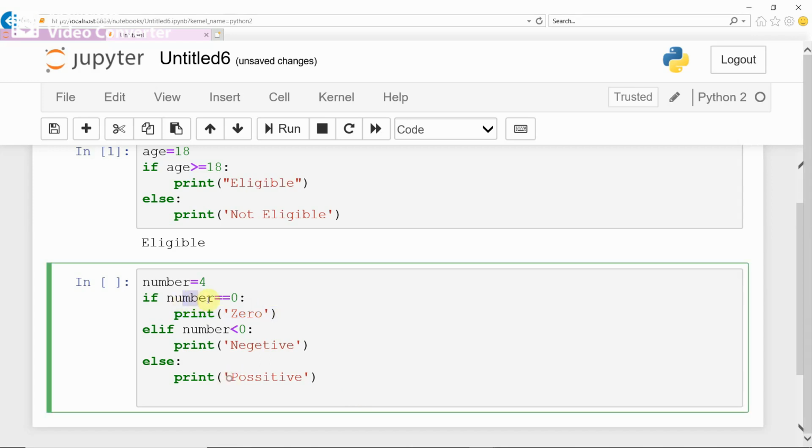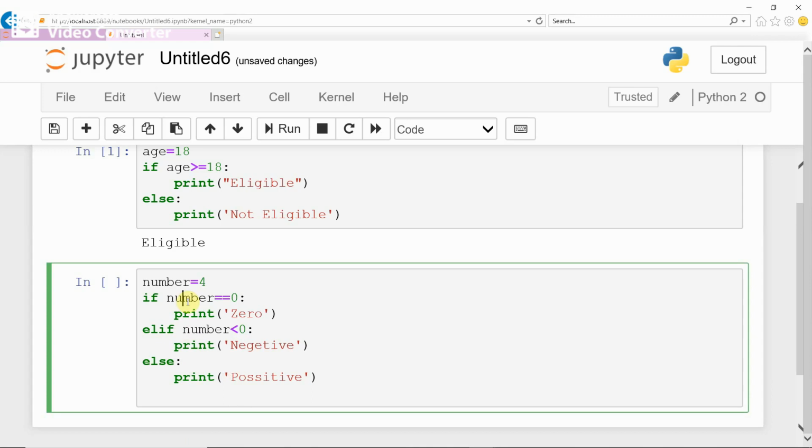If number equal to 0, condition is false, then it goes to this else if. Then once again condition is checked whether number is less than 0. Else if, ELIF, else if is the keyword. And a variable is number, number less than 0, then it is negative. Else, if this condition also false, it comes to this else statement.